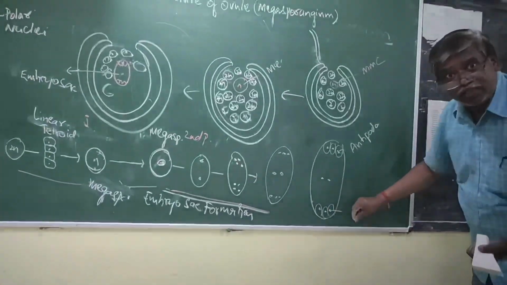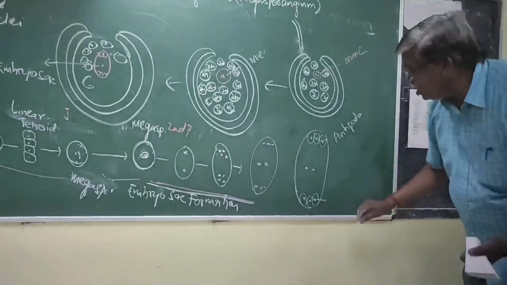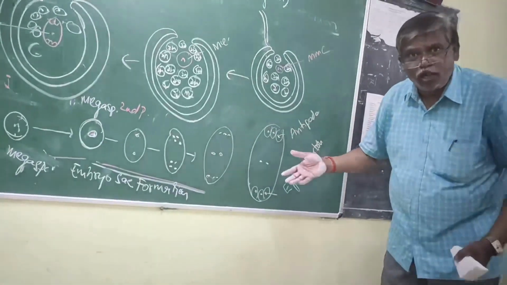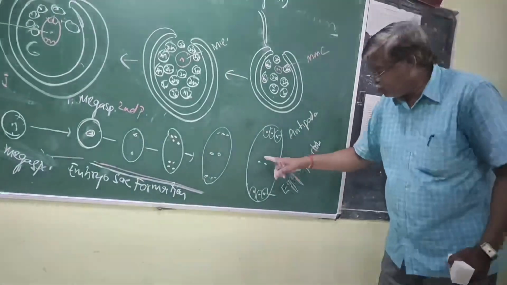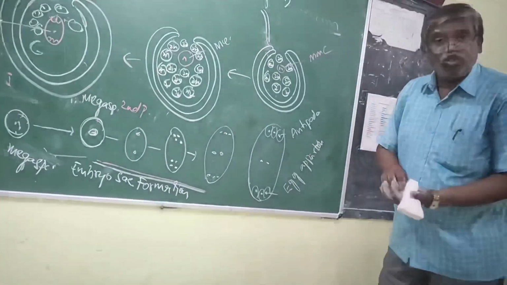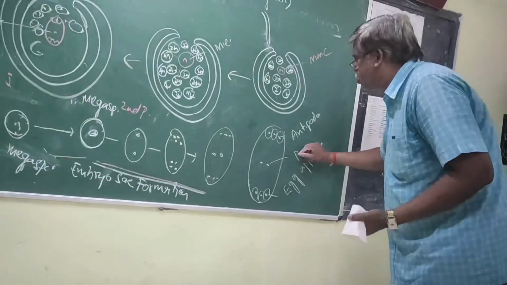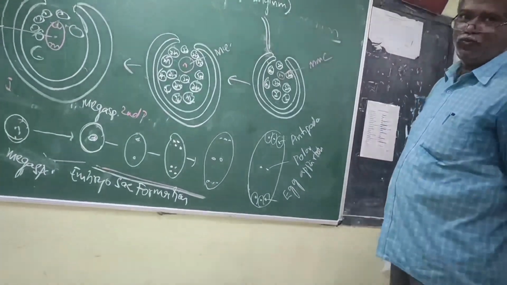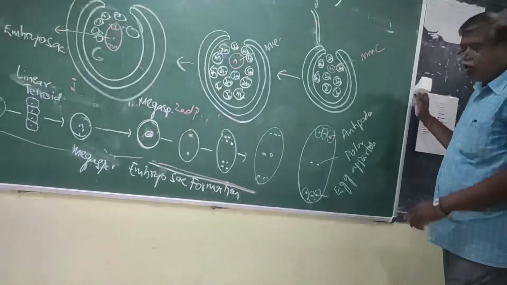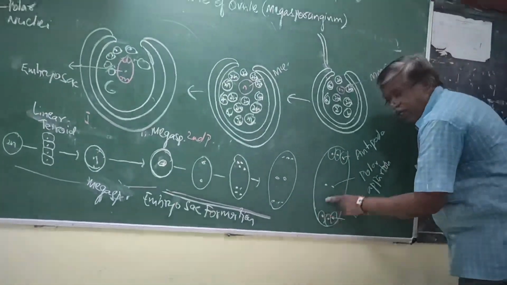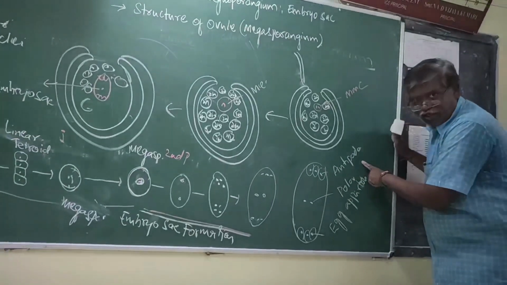Another set of 3 cells, which is present at the other pole, is called the egg apparatus. The 2 nuclei which are present at the center are called polar nuclei.